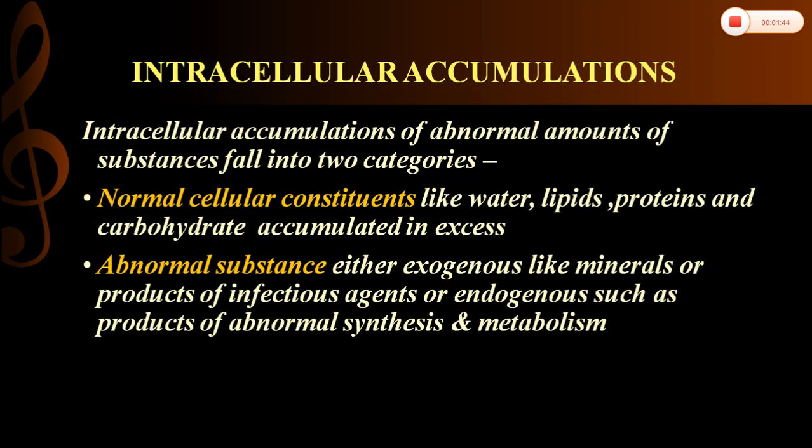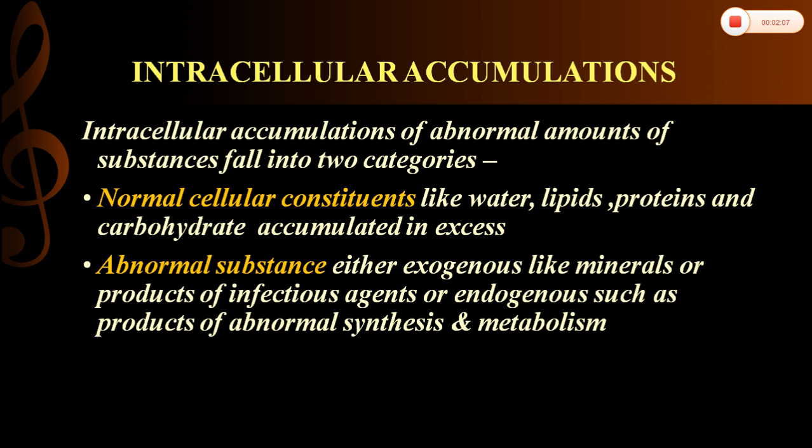Next, there are two types of intracellular accumulations in the body. What are these two categories? The first is normal cellular constituents like water, lipids, proteins and carbohydrates accumulated in excess. These are normal in our body, but they accumulate in excess inside the cell.